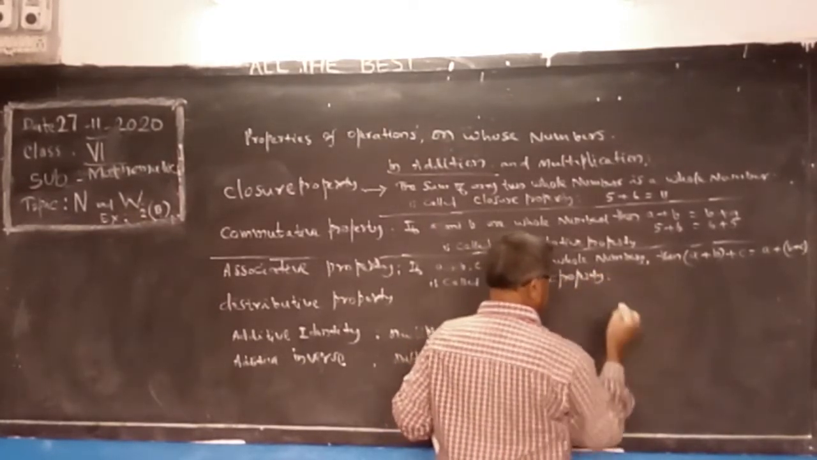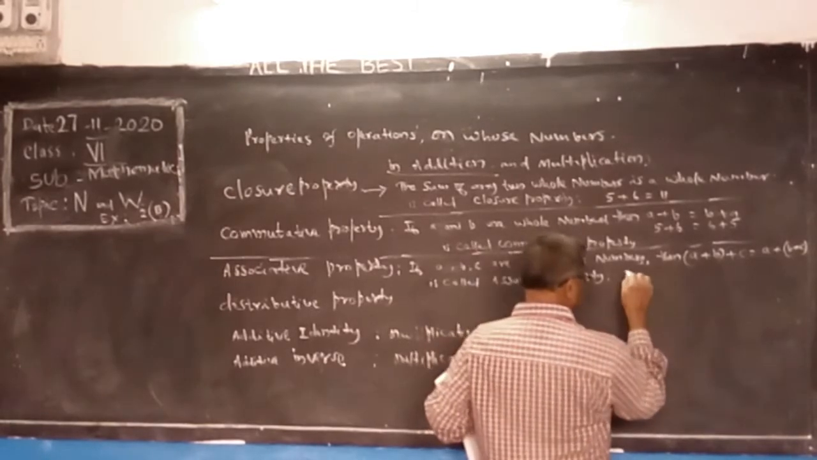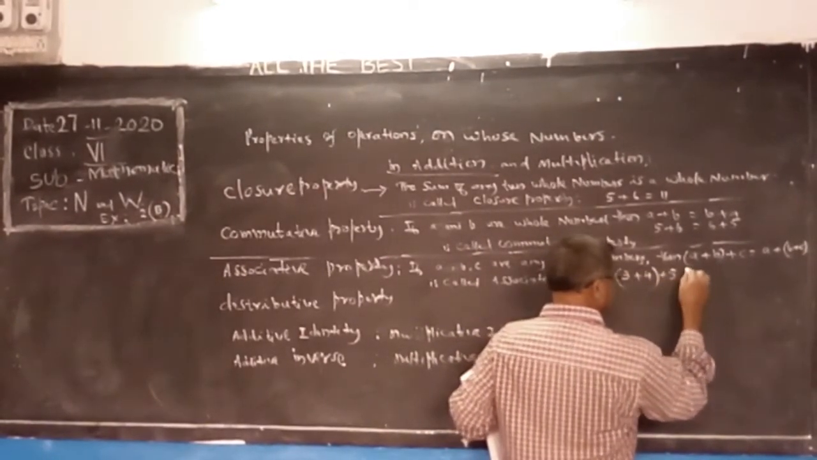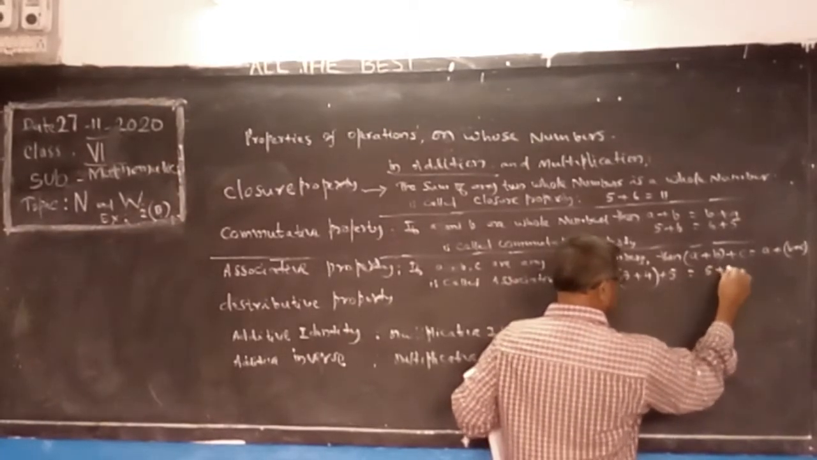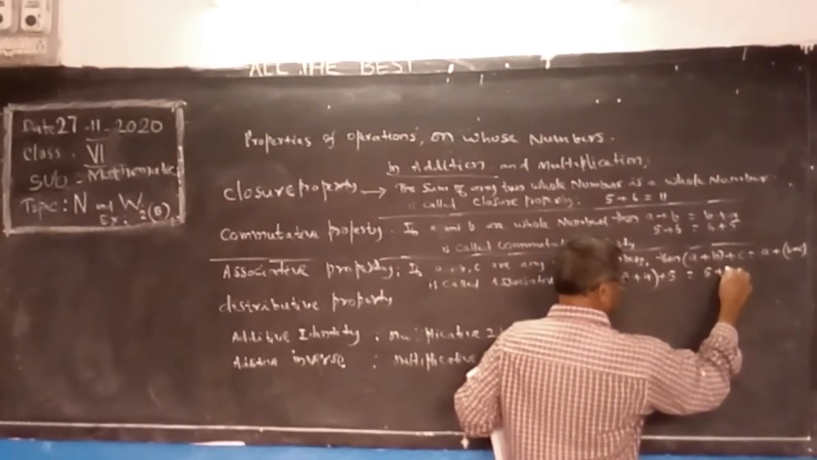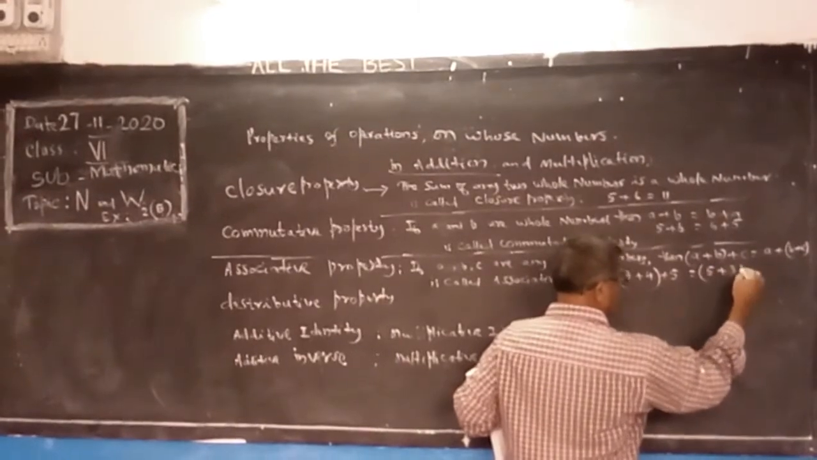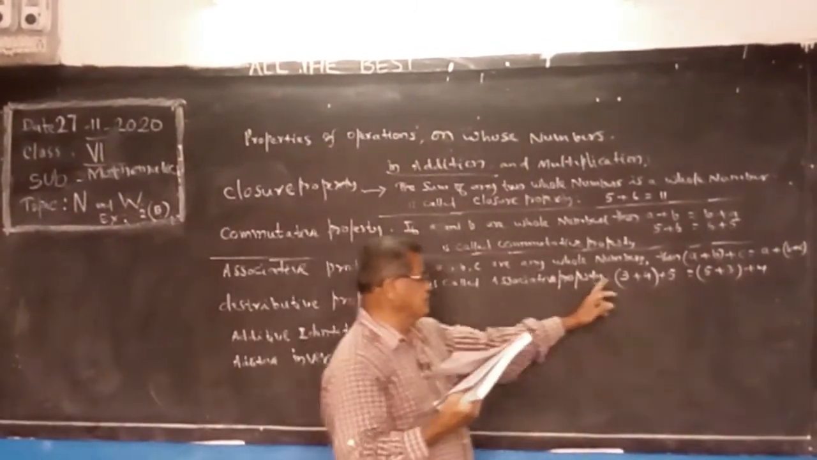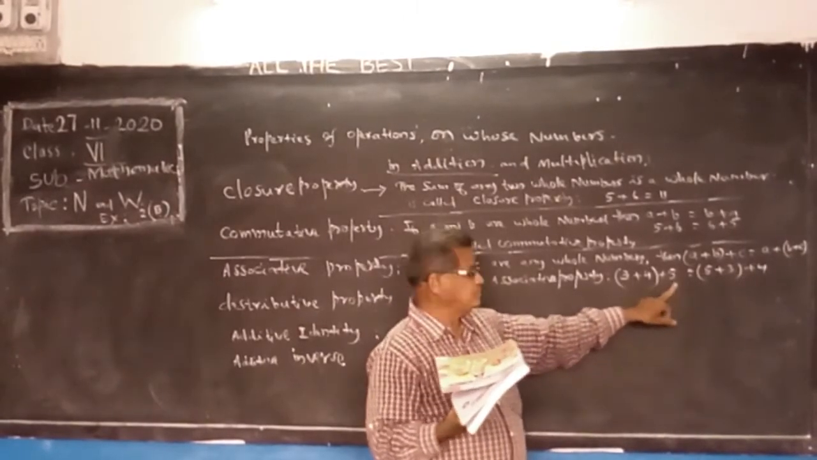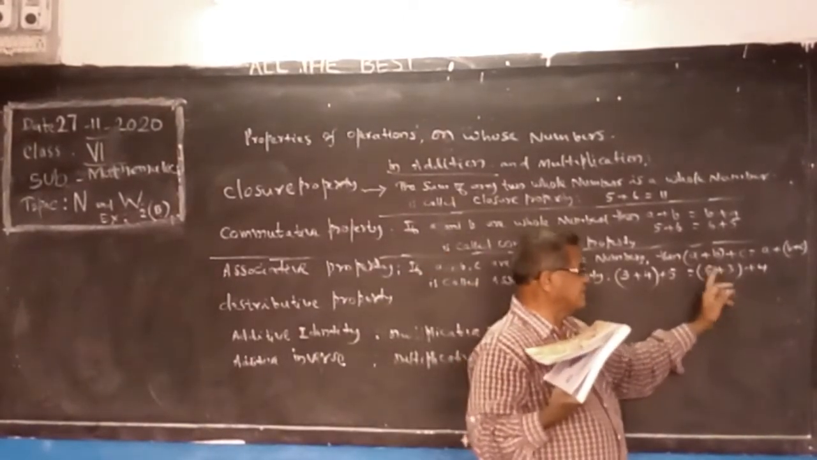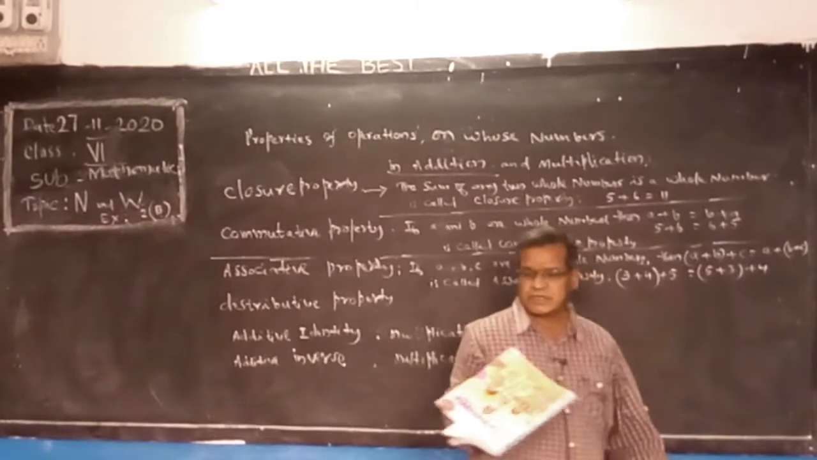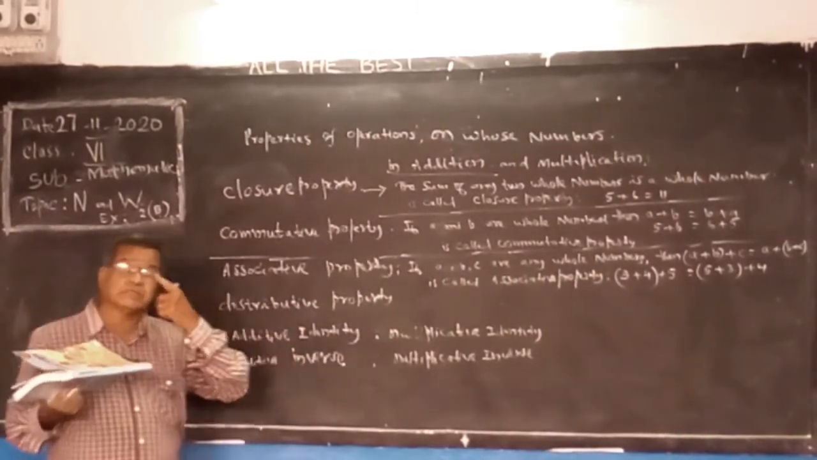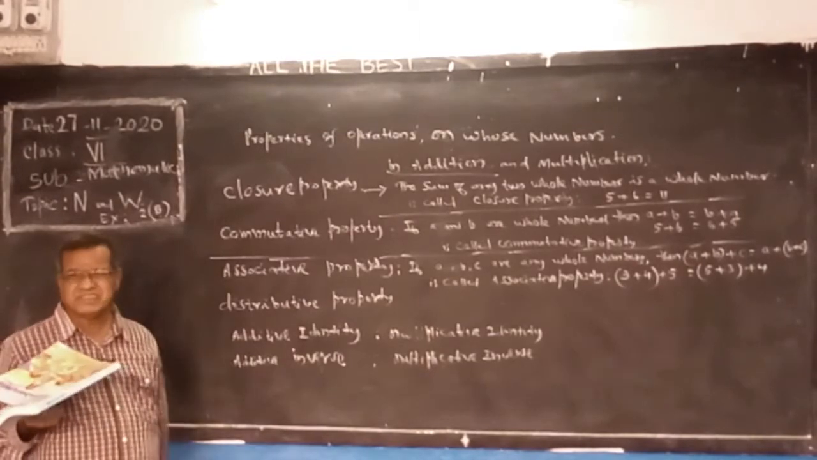Associative property. Taking the numbers, 3 plus 4 plus 5 is the same as 5 plus 3 plus 4. The result is the same. 3 plus 4 is 7, 7 plus 5 is 12. Here 5 plus 3 is 8, 8 plus 4 is 12. The result is the same. This property is known as the associative property.